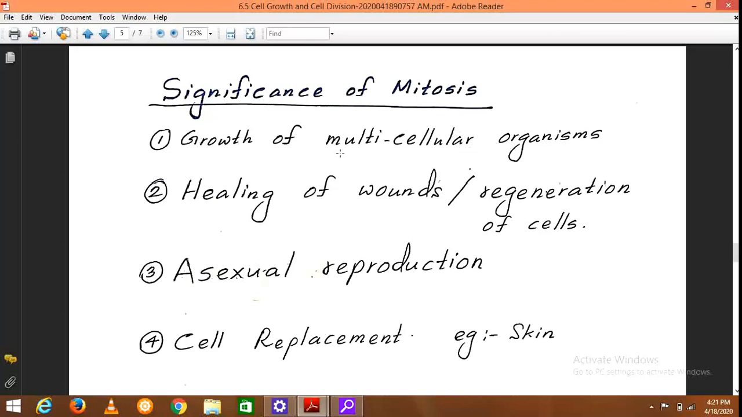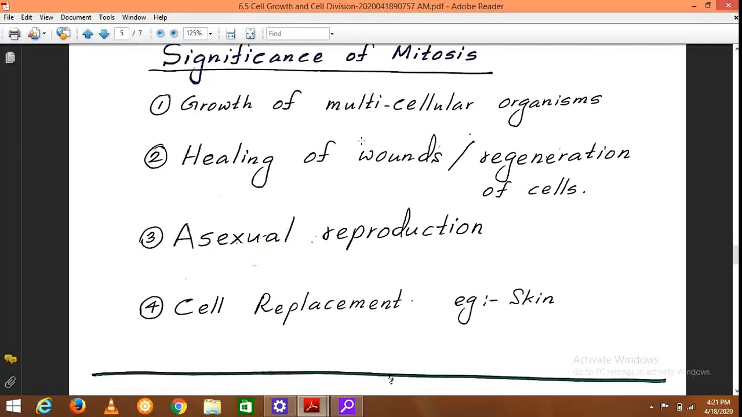Likewise, the growth of the body of multicellular organisms takes place by means of mitosis. Then when there is a wound, that wound is healed due to this mitosis. Sometimes when we get a wound, a part of the body can be removed, and when the wound is being healed, those cells are replaced. That is because of the regeneration of cells. And sometimes you may have seen in animals like the gecko, it can drop its own tail, and after some time this tail will grow again. That is due to the regeneration of cells.